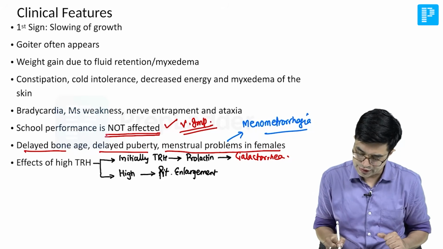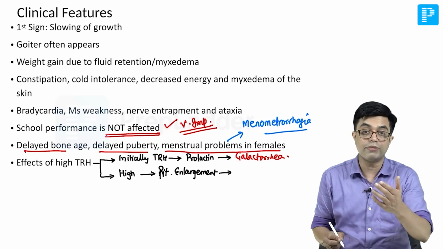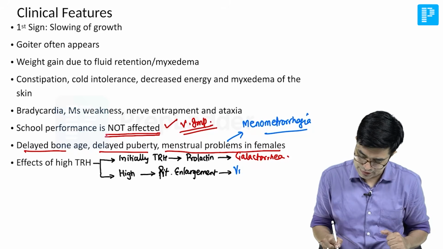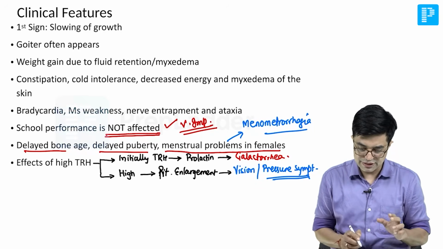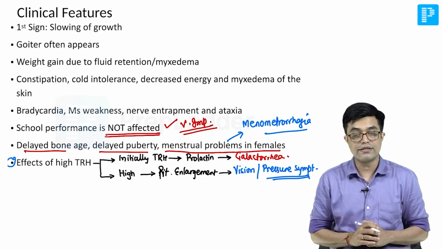And due to pituitary enlargement, you will find features of brain tumor appearing. So you will have vision changes, pressure changes, symptoms appearing in the brain. So these are the effects seen due to high TRH in some individuals.